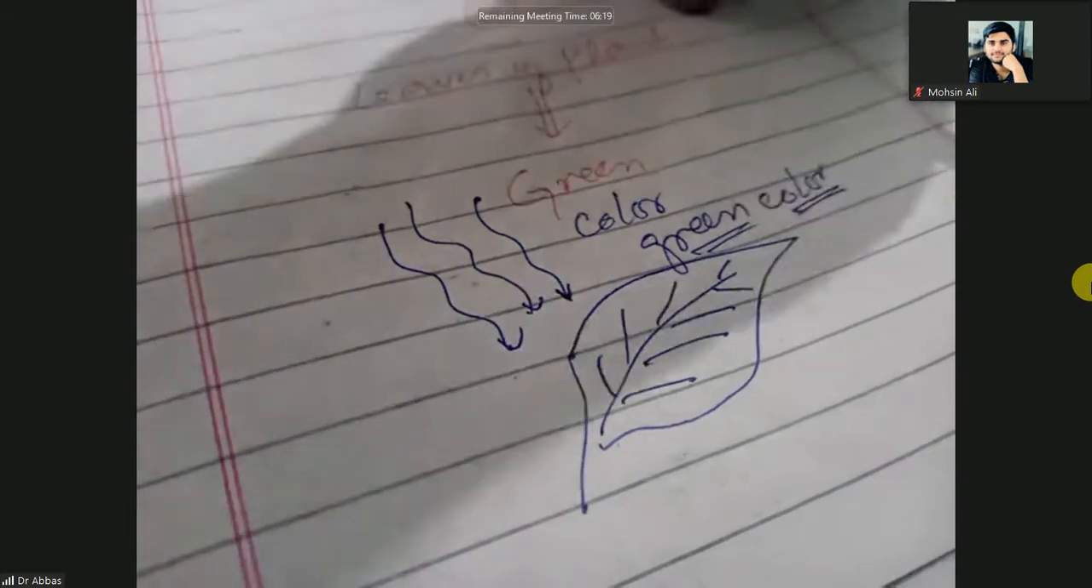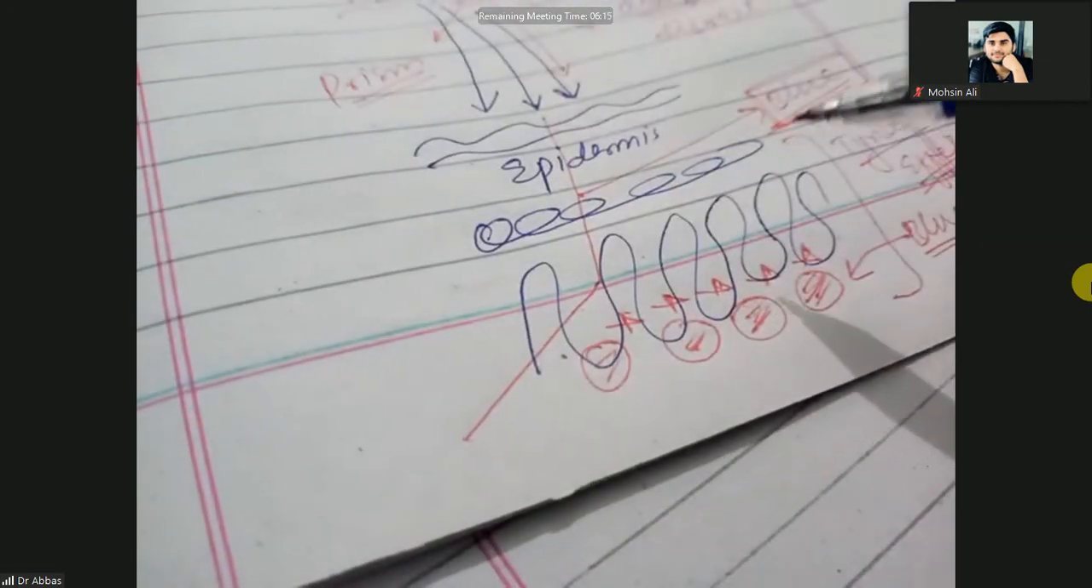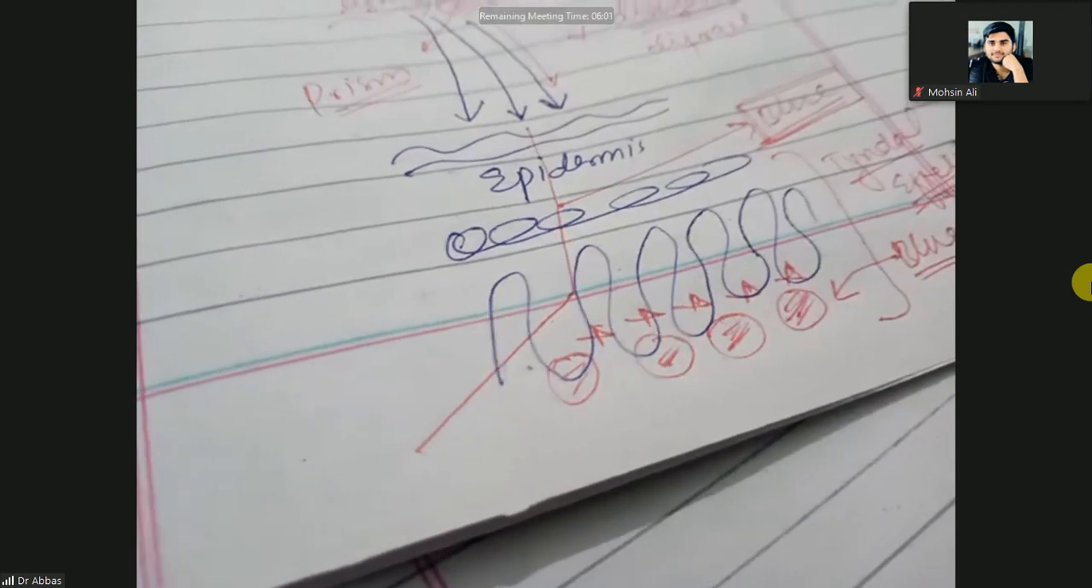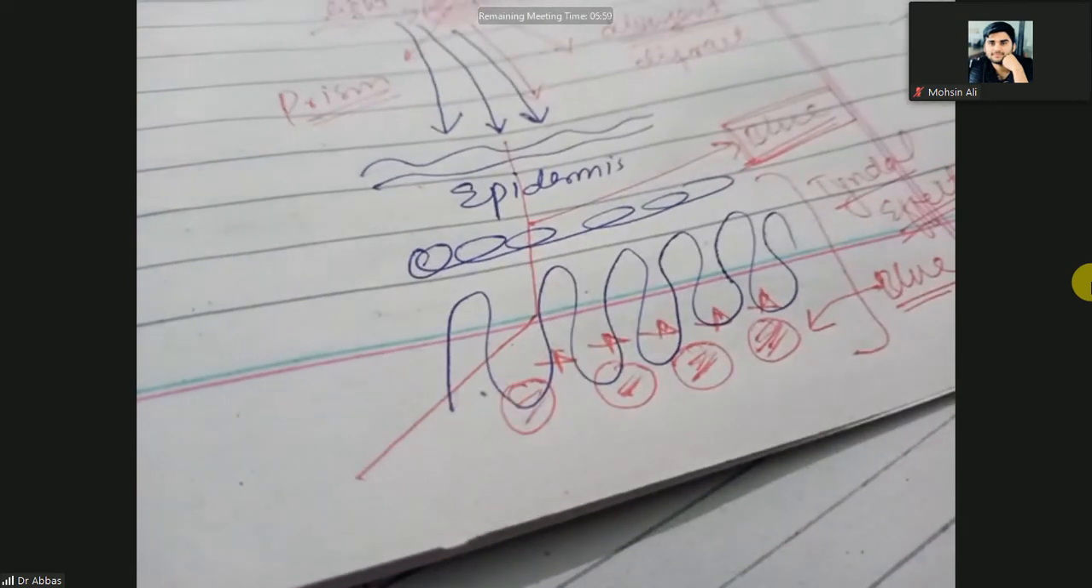Same as here, when the light falls on this skin, all the different colors of the light will diffract at different angles. Only the blue color of the light has the maximum wavelength. It will diffract at the maximum angle. Therefore, this part of the skin will impart the blue color to the skin. That is the Tyndall effect.